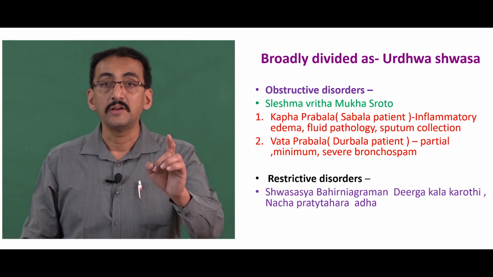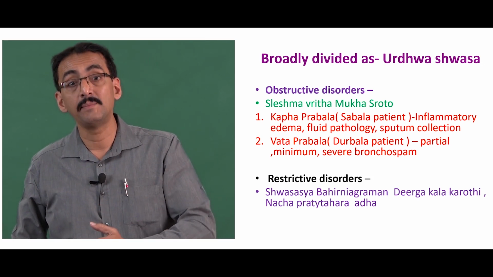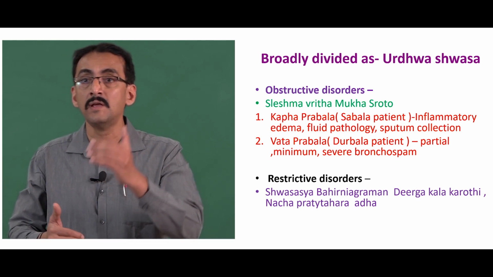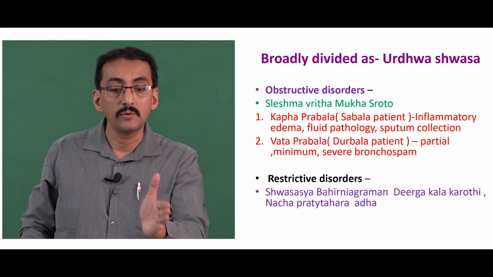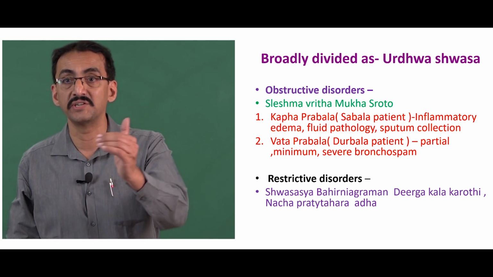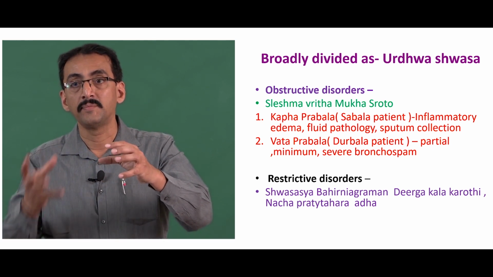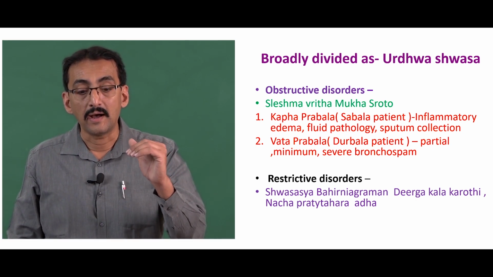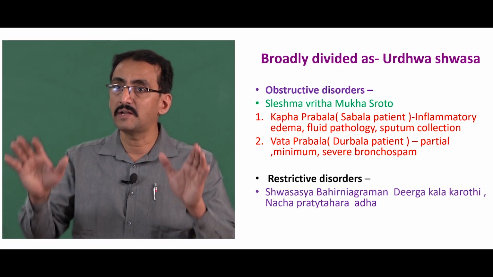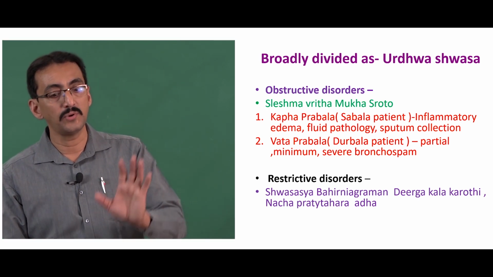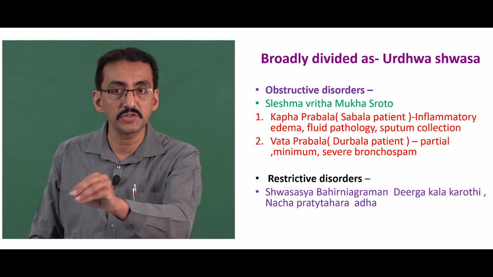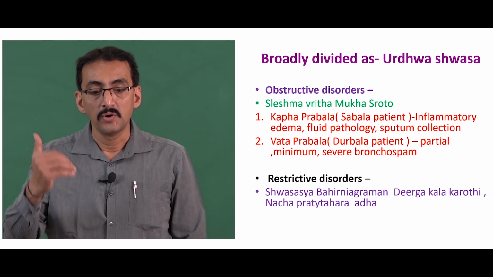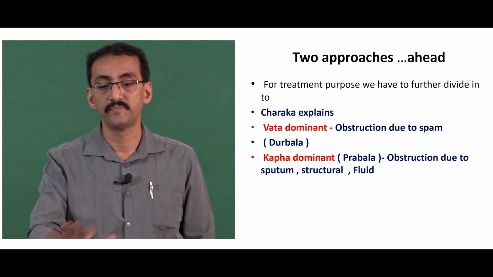That is, shwasasya bahir-agamanam dirghakalam karoti. Prolonged expiration will be there. So, this is a second set of disorders of asthma which we can include under restrictive. There is a restriction for the expiration. So, therefore, restrictive type of disorders are considered. Okay. So, like this, all the asthmatic patients we will basically divide into two types: obstructive and restrictive. Obstructive or shleshma-avrita-mukha-srotas, and again it is of two types: vataja and kaphaja, and restrictive are another set of symptoms.